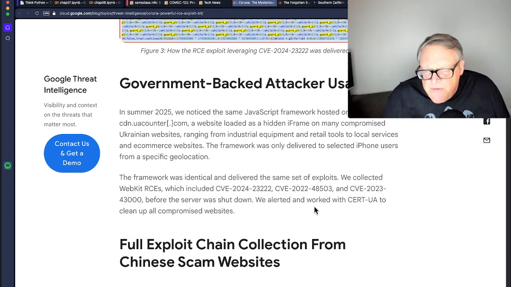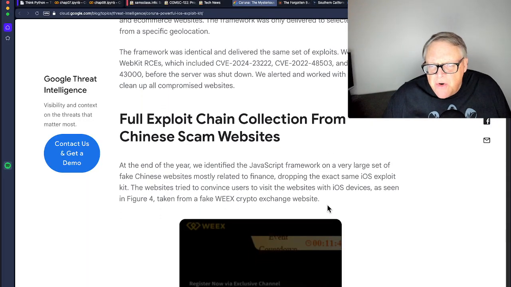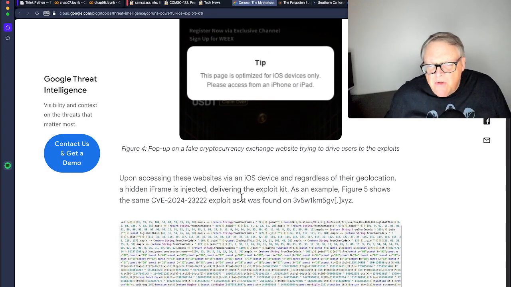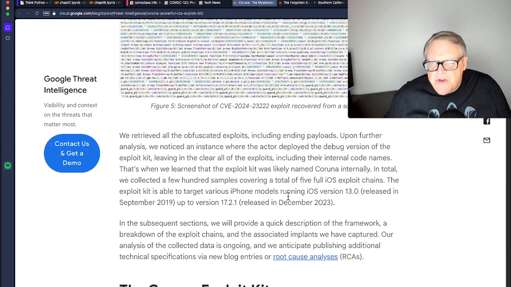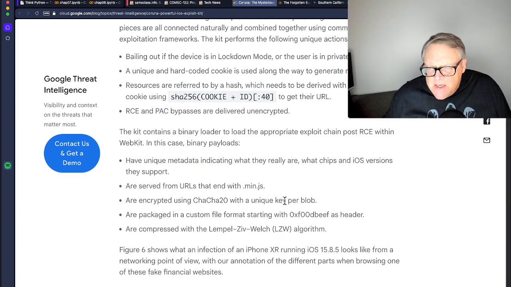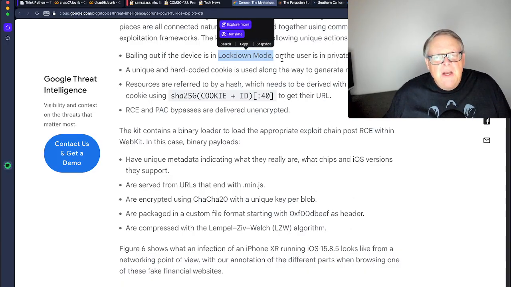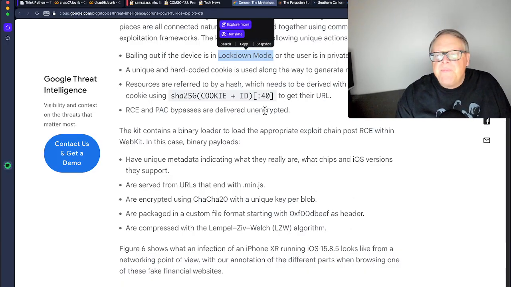There's a security feature you can turn on, which was added recently to iPhones, a high security mode. I forget the exact name of it, and they strongly recommend using it if you feel like you're at high risk of being attacked. I'm just looking for the name of the security feature. Bailing out if it's in lockdown mode, there you go. It's called lockdown mode. So if you're in lockdown mode, this thing will not infect you.